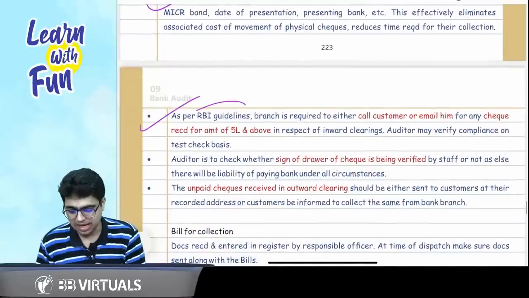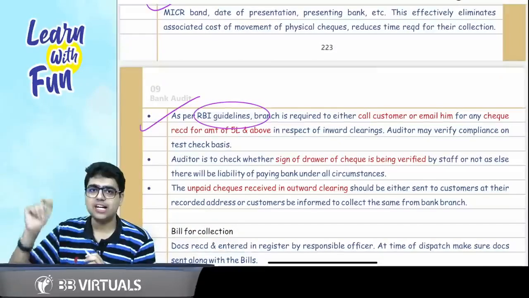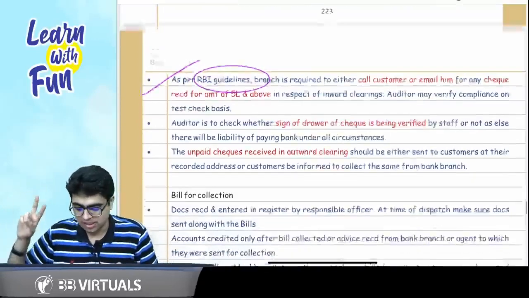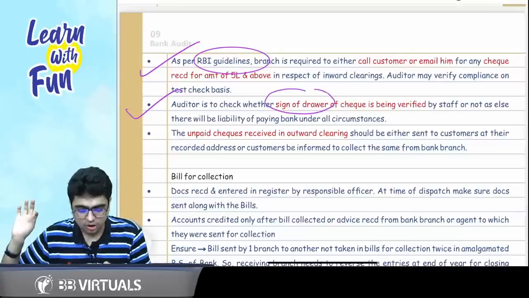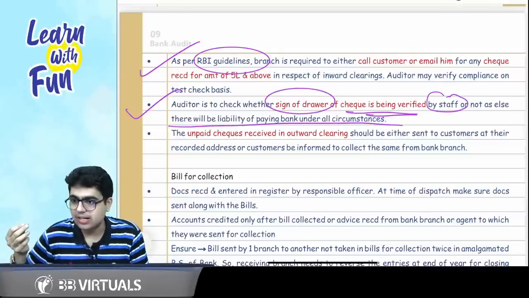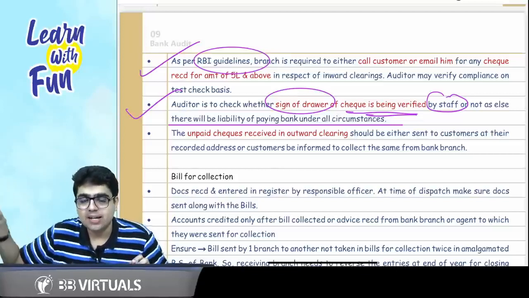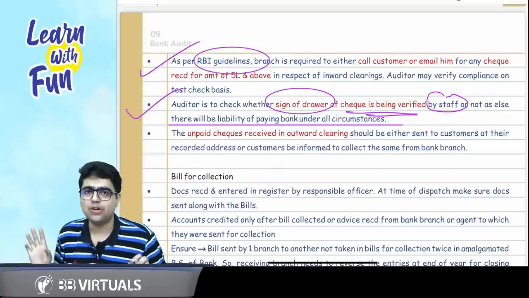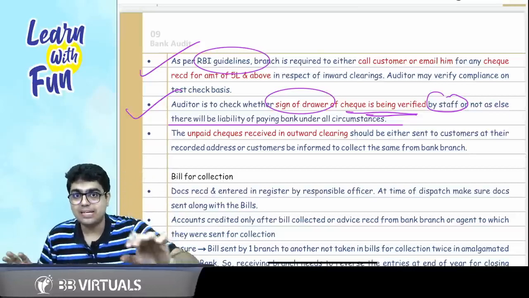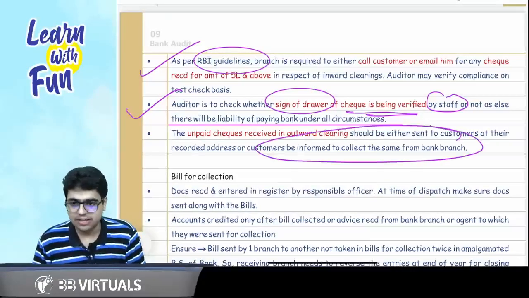Plus, as per the RBI guidelines, if the check amount is 5 lakh and above, then the paying bank has to verify from the customer. Third thing, the sign of the drawer of the check is verified by the staff. And if they don't verify, it will be the liability of the paying bank. So if my friend who has made me the payment, if its bank doesn't verify the sign, again it will be the liability of that bank. And the last point is, if I am giving the check to my bank and my bank account remains uncredited, again my bank will give the check back to me.